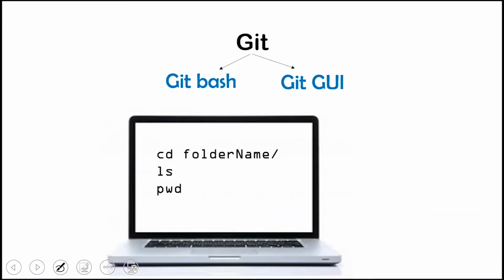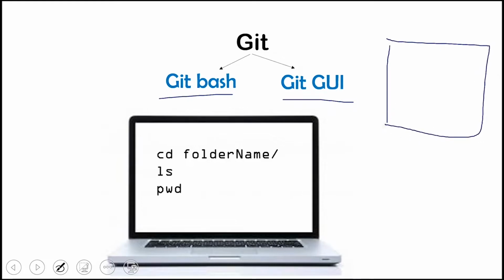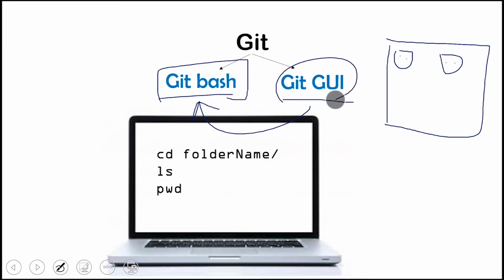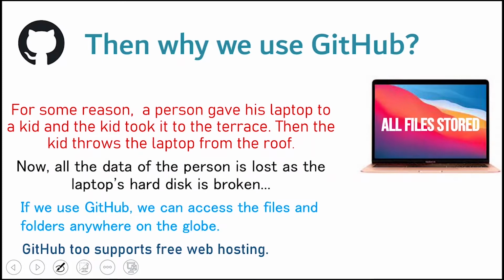Whenever we install Git, we get two things: Git Bash and Git GUI. Git Bash is the command line and GUI is the graphical user interface. In the GUI, you will get many buttons, and you can just click on those buttons and everything will work pretty well. And Git Bash is used behind the Git GUI. You must know that Git Bash has a lot more features than Git GUI. So I hope that you have understood what Git is.